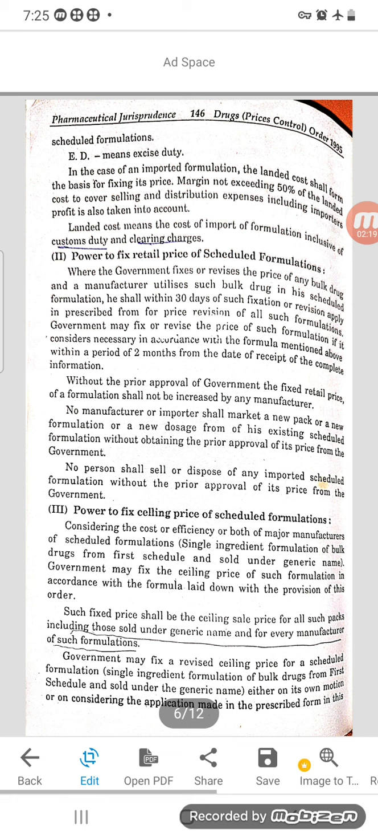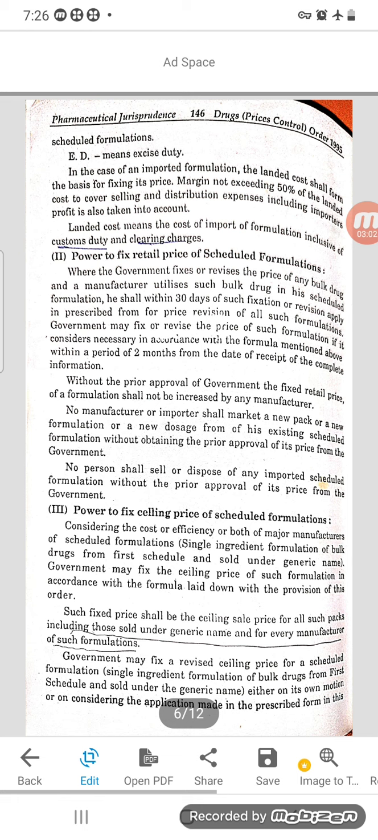No manufacturer or importer shall market a new pack or a new formulation or a new dosage form of his existing scheduled formulation without obtaining the prior approval of its price from the government. Means without informing the government, the price of the material, new dosage form, new packaging or new formulation cannot be introduced into the market by the manufacturer. No person shall sell or dispose of any imported scheduled formulation without the prior approval of its price from the government. So if you are importing the drug or any scheduled formulation from another country, the government has to fix the price and approve the price, then only you can sell.